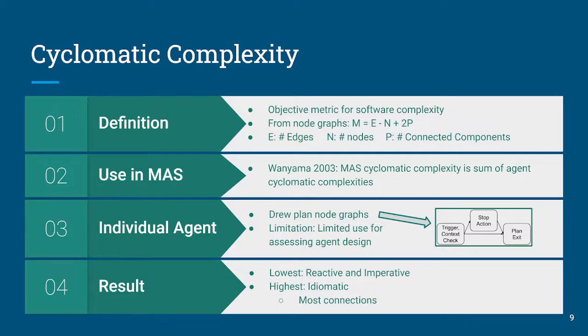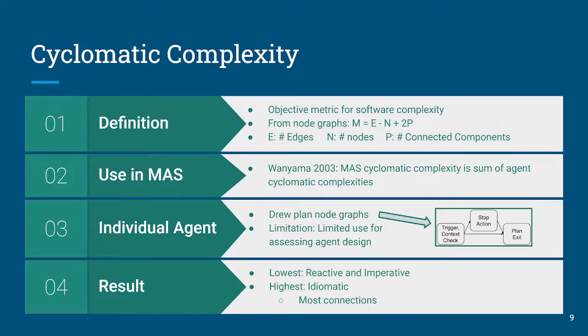And so to do that, we drew node graphs, such as the one shown on the right side of box 3. This one is actually for the collision avoidance behavior in the idiomatic agent. And using those node graphs, we were able to calculate the cyclomatic complexity for all of the plans. But there are limited examples out there of people doing this in AgentSpeak code.